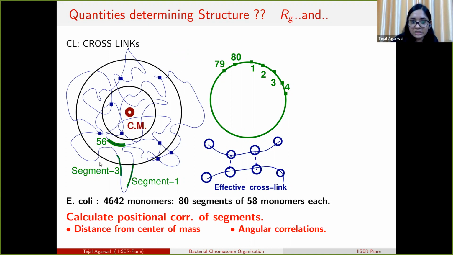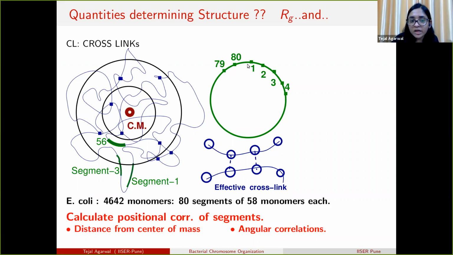So suppose this is our cross-linked polymer. We calculate the center of mass of this polymer and then take the radius of gyration, which gives the extent of the polymer from the center of mass. Next, we divide the polymer into 80 segments, where each segment represents 58 monomers, and we ask the question whether